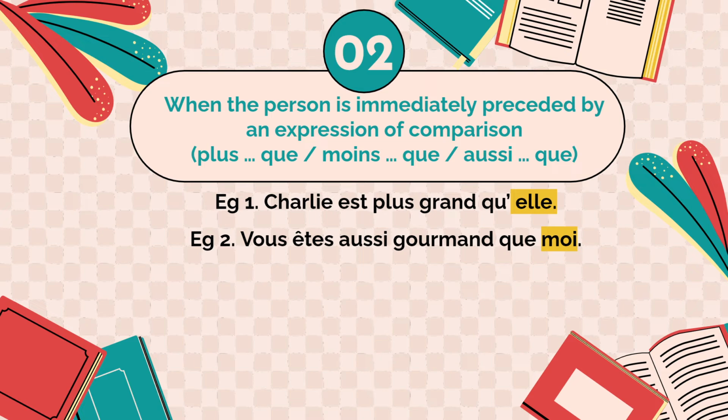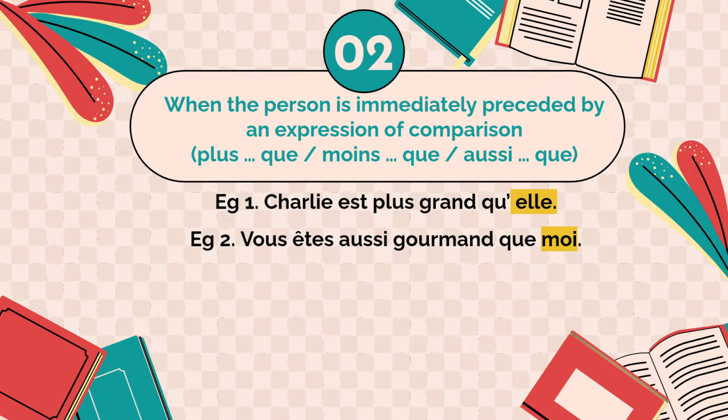The second use is when the person is immediately preceded by an expression of comparison. For example, plus que, moins que, and aussi que. The first example, Charlie est plus grand qu'elle. So, elle there is the emphatic pronoun corresponding to the personal subject, which is the same elle itself.